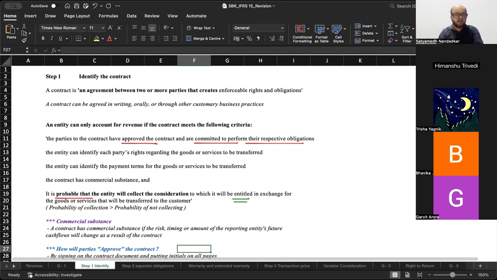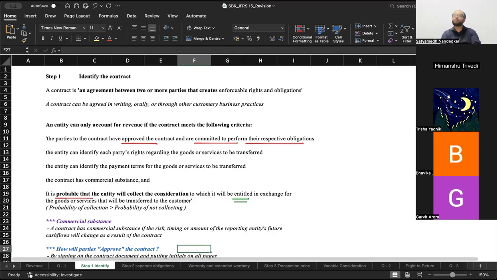The entity can identify the payment terms for the goods or services to be transferred. And see, identify payment terms means on what dates is the payment supposed to be made, how is the billing supposed to happen. All those terms should be very clearly defined, and the contract has commercial substance.